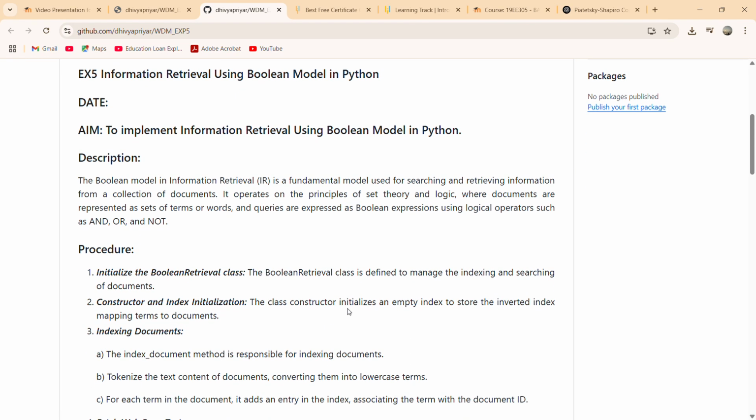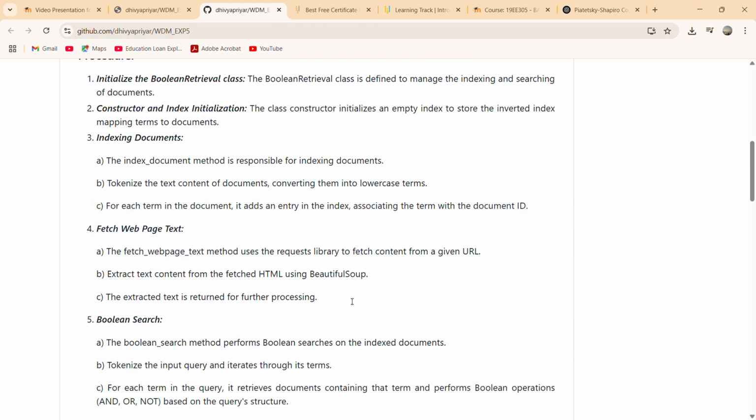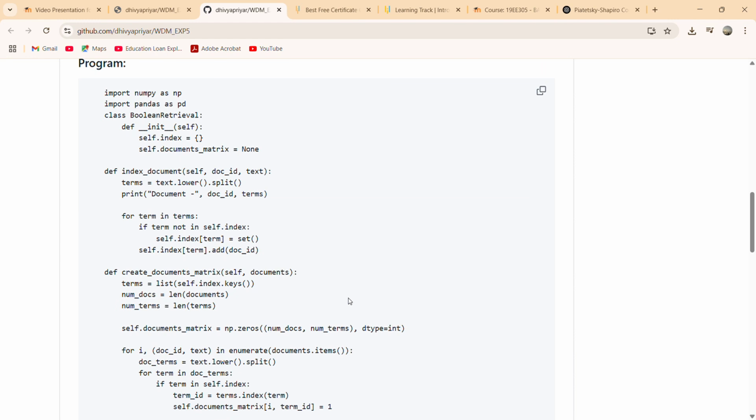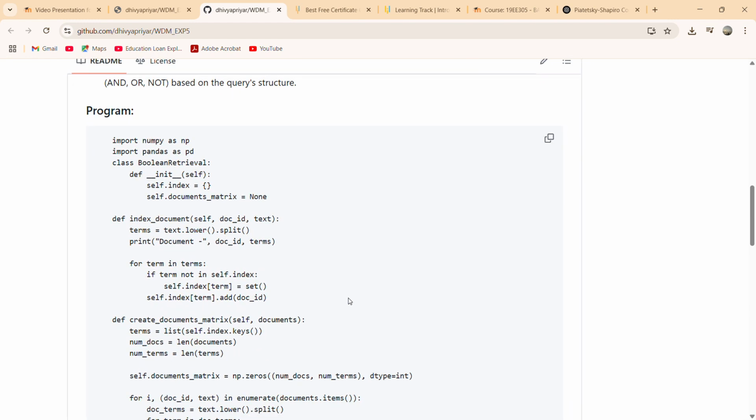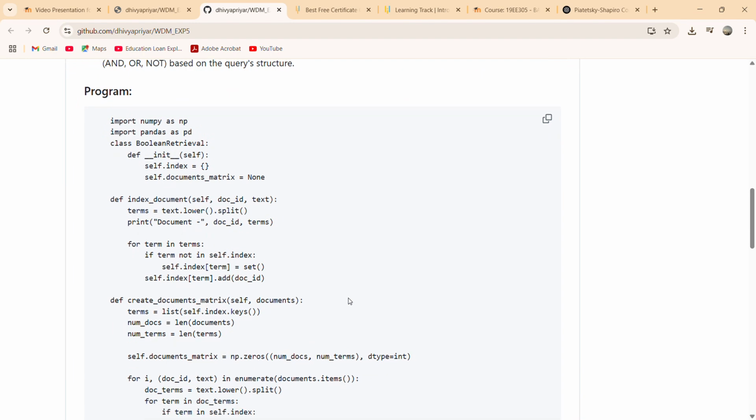Procedure: first initialize the Boolean retrieval class, then the constructor and index initialization, then index the documents, fetch the web page text, and Boolean search. Use this program to get the following output. First import numpy as np and import pandas as pd, then create the class BooleanRetrieval.